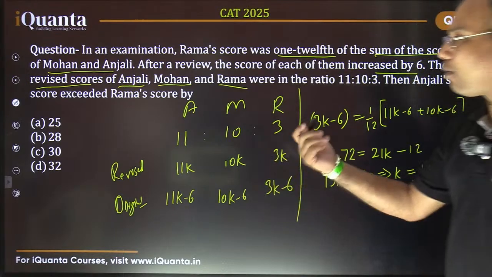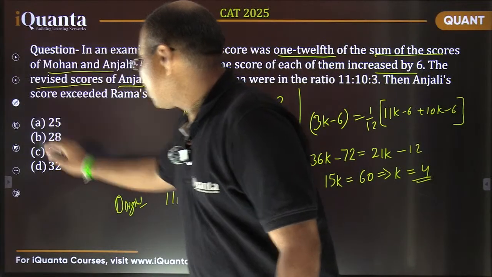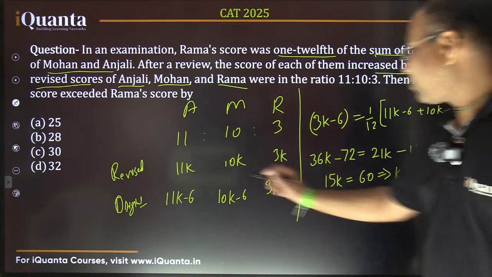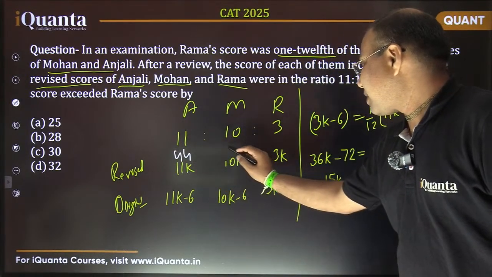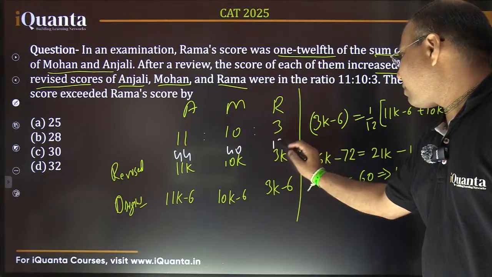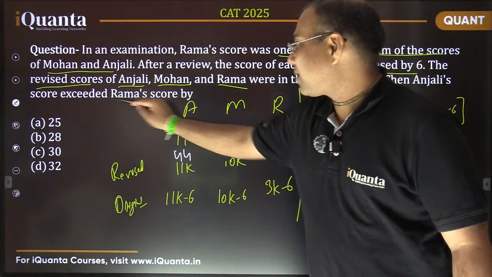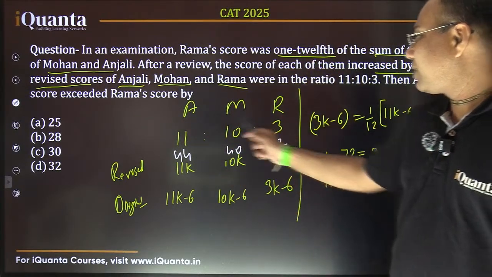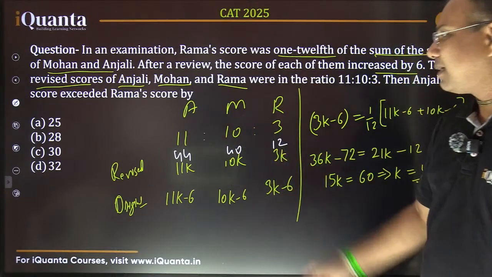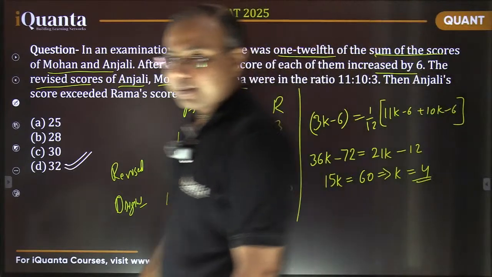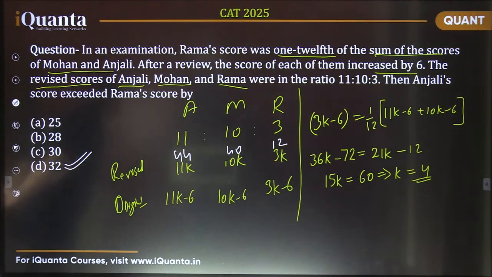So now we know the scores of all of them. The revised scores are 11 times 4, that is 44, 10 times 4, that is 40, and 3 times 4, that is 12. The question was by how much Anjali's score exceeded Rama's score, so we calculate the difference: 44 minus 12 is 32. Is it okay? Yes, 32 is correct. Is it fine?